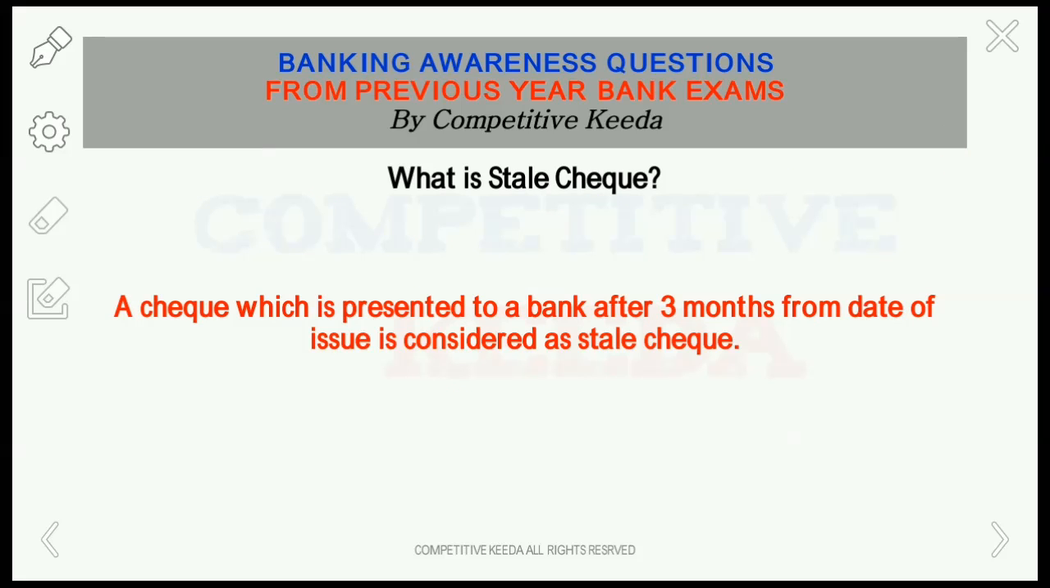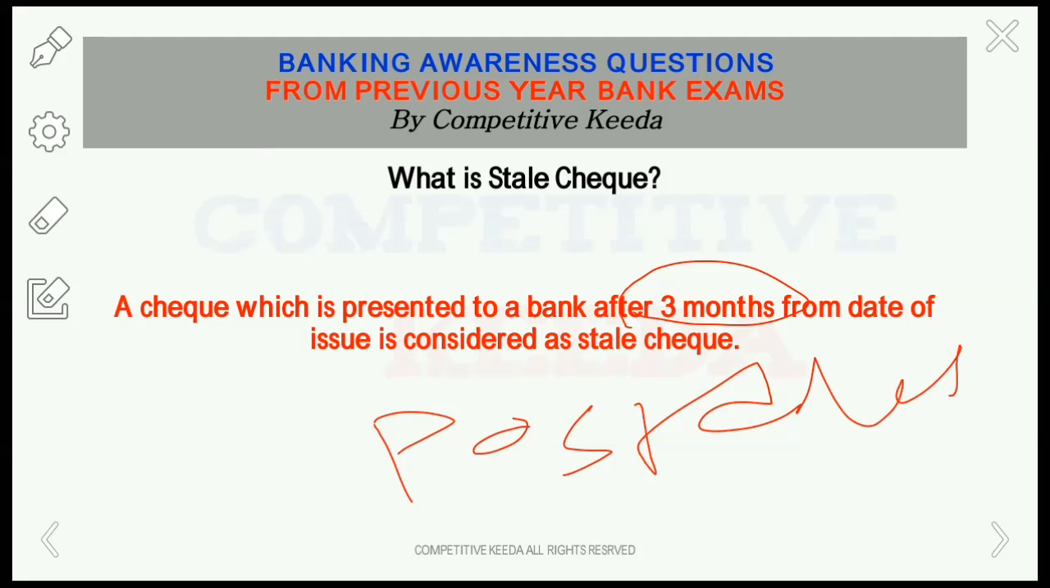What is tail check? A check which is presented in the bank after the validity is over. Normally the validity of checks and drafts is 3 months. So after that, if it is presented, it is known as tail check. And also remember friends, if it is presented before the date mentioned in the check, it is known as post dated check.